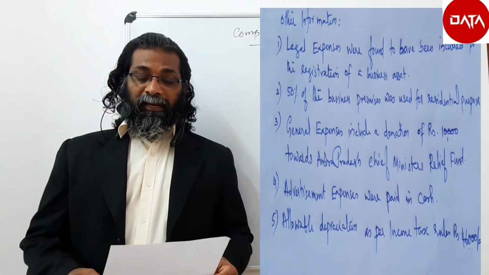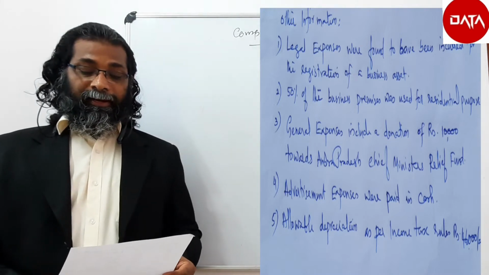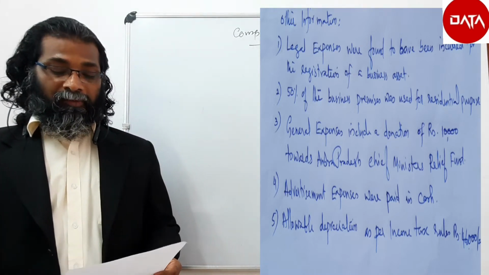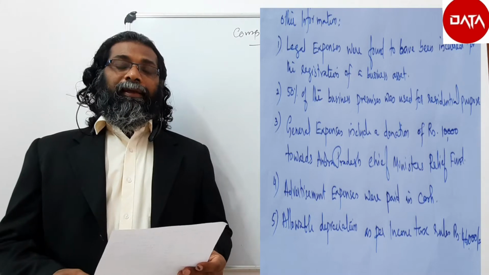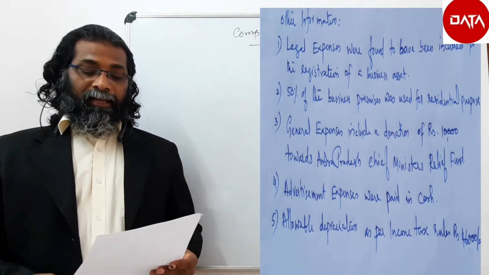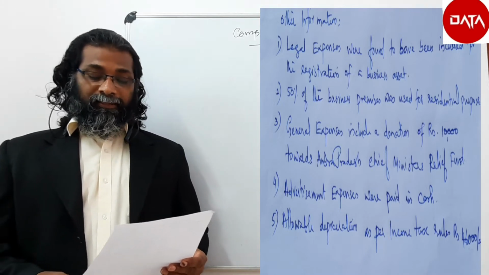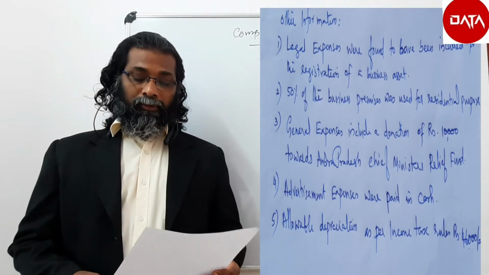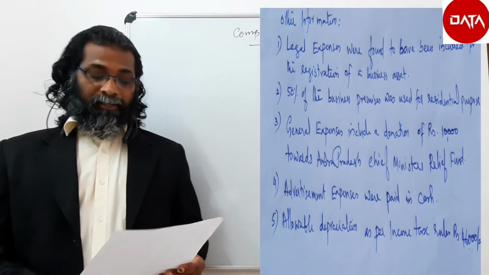Gross profit 3,80,000, sundry receipts, dividend, commission received, bad debts recovered, earlier it was allowed, rent of let out buildings, total credit side also 5,24,000.